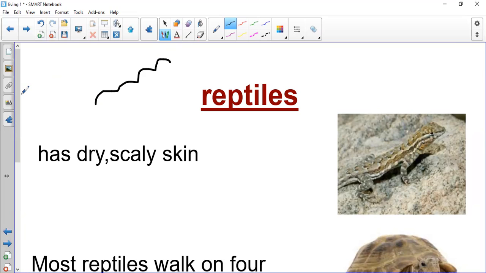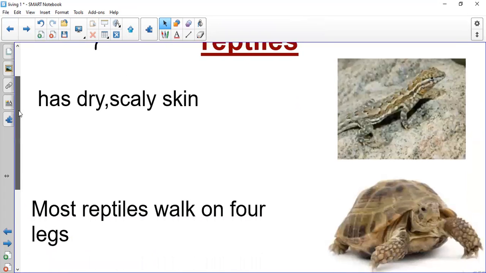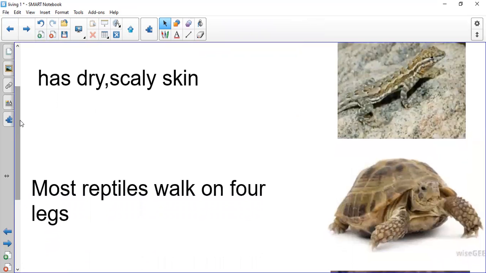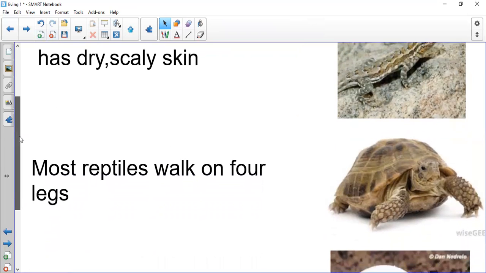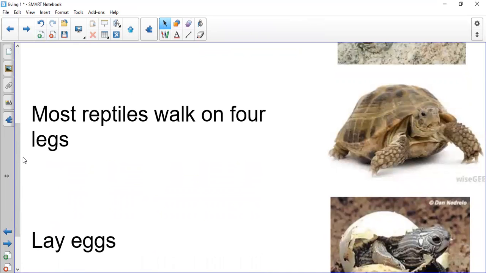One more time. Reptile has dry, scaly skin. Most reptiles walk on four legs. Reptiles lay eggs. We said that the mammal gives birth, because the baby is growing inside the mother's body. But the reptiles lay eggs. They don't have babies inside their tummies.